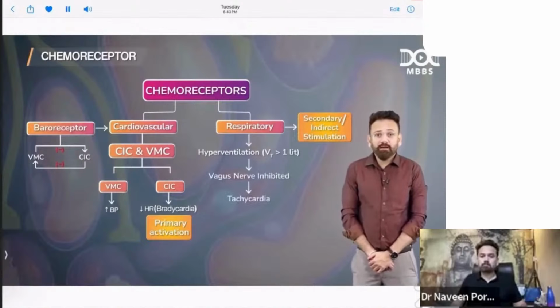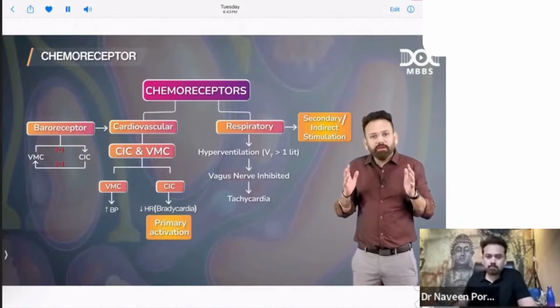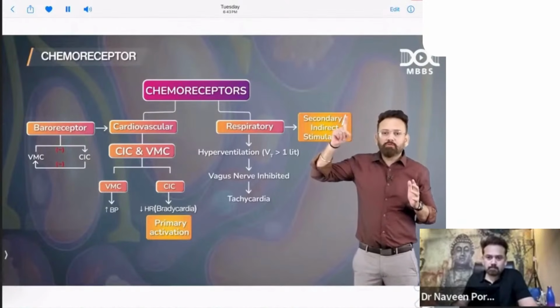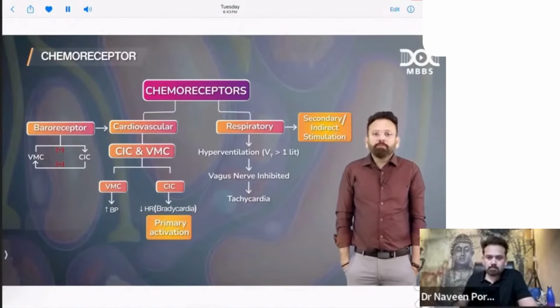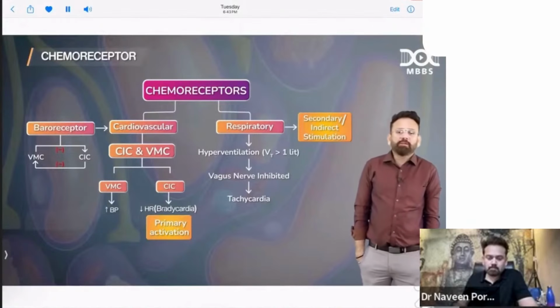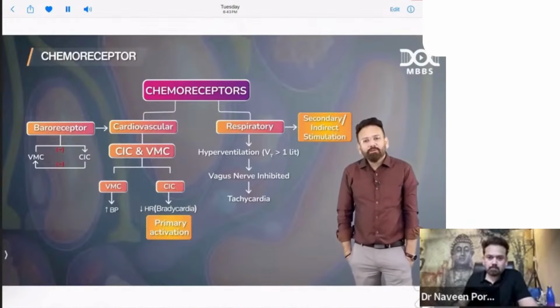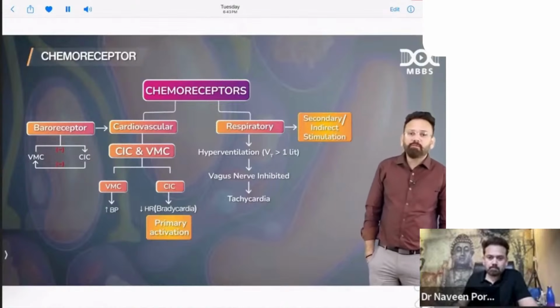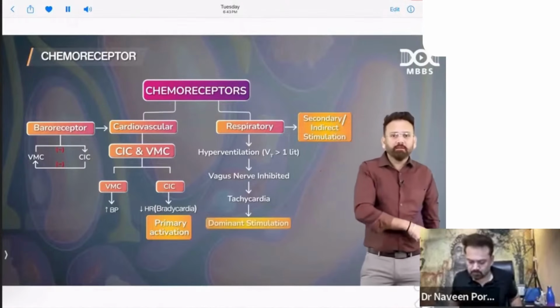There is tachycardia. Do you remember? Because stretch receptors in the lung will be activated and they will send signal to inhibit the vagus center. And when vagus nerve is inhibited, heart rate will increase. So now, stimulation of the respiratory center will cause tachycardia because of hyperventilation. So this is the dominant effect.